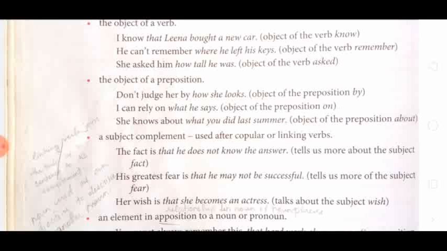That on what he says. She knows about what you did last summer. Here the object of the preposition is about. About is the preposition. About what you did last summer. So, object of a preposition.